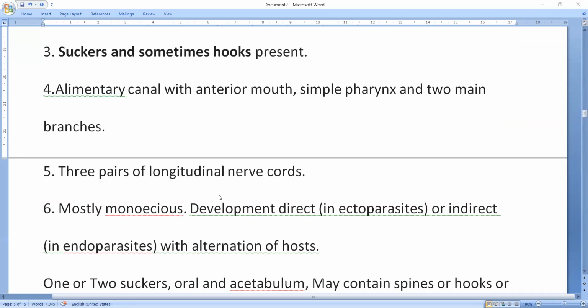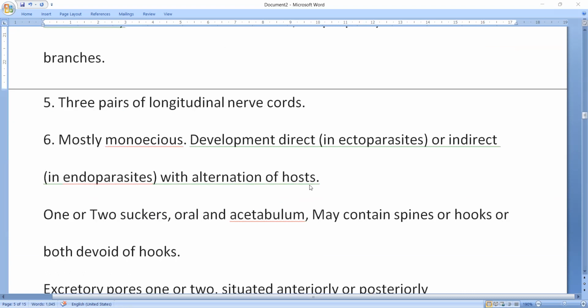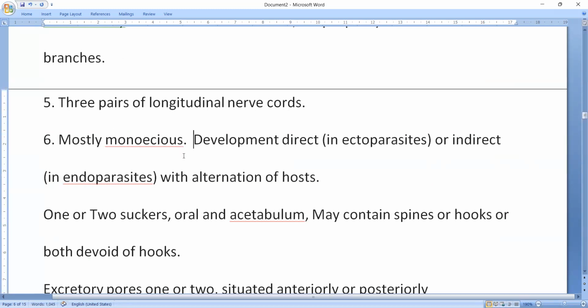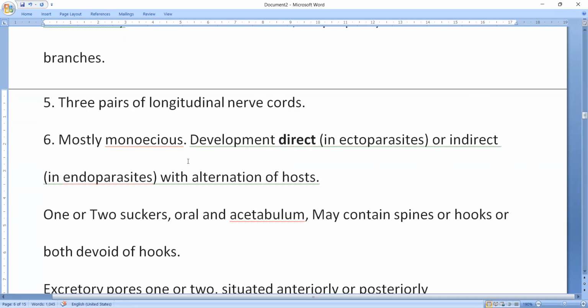And so three pairs of longitudinal nerve cords are present. Then mostly they are monoecious, that means hermaphrodites. Development is direct in ectoparasites, and indirect in endoparasites with alternation of host. Host changes to complete their life cycle.